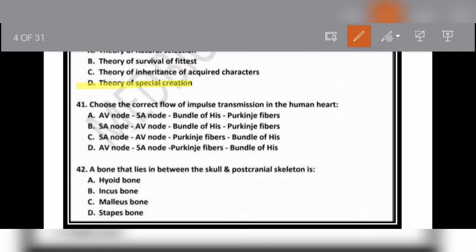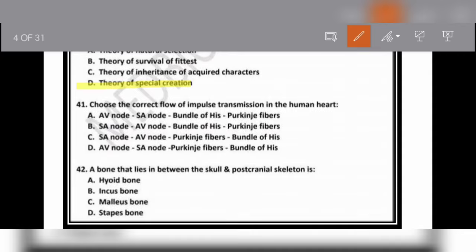Question number 41: choose the correct flow of impulse transmission in the human heart. Option A is the AV node to SA node to bundle of His to Purkinje fibers. Option B is from SA node to AV node to bundle of His and to Purkinje fibers. Option C is the SA node to AV node to Purkinje fibers to bundle of His, and option D is the AV node, SA node to Purkinje fibers, and then ultimately to the bundle of His.